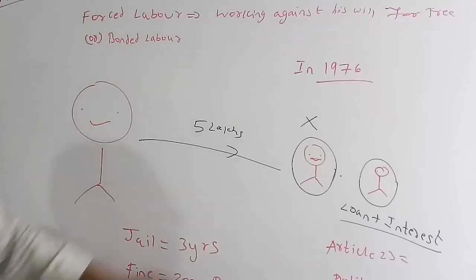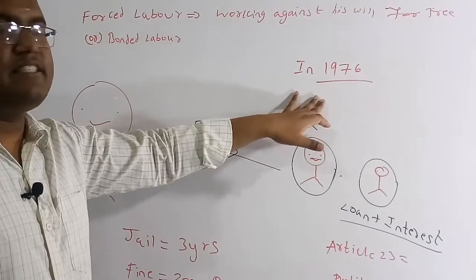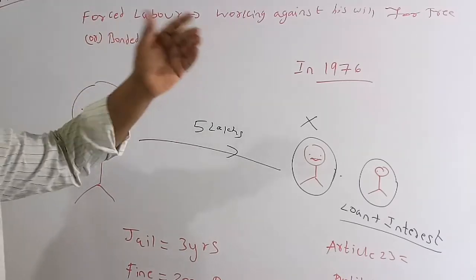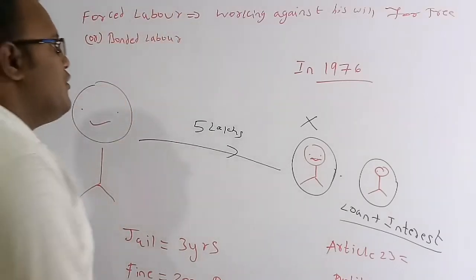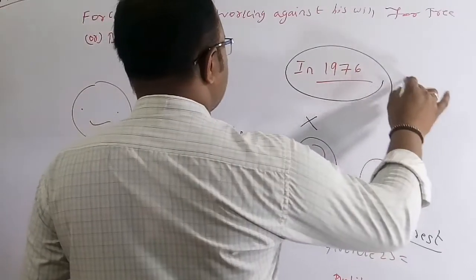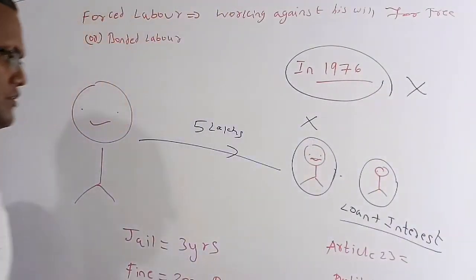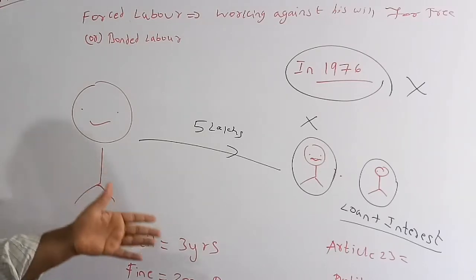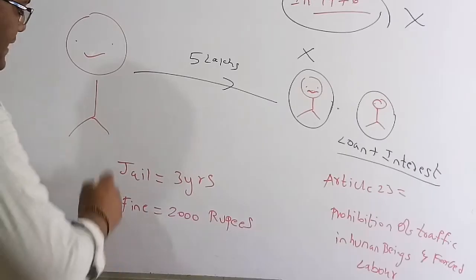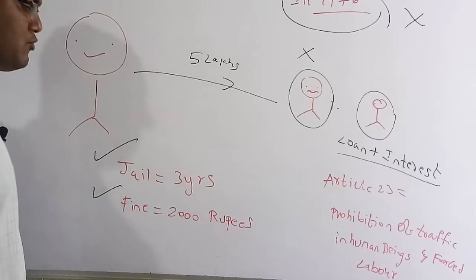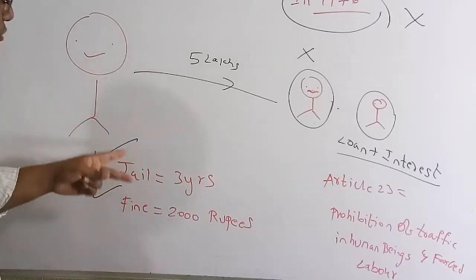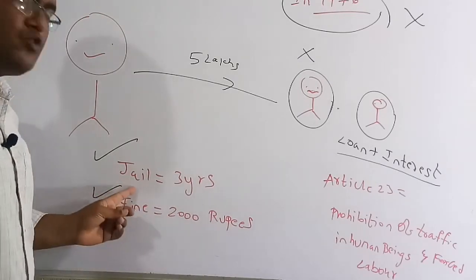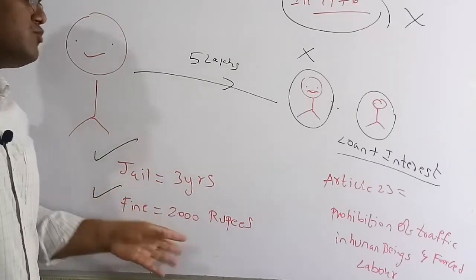In 1976 this was abolished, meaning the Bonded Labor Abolition Act was passed. So from 1976 this was removed. If you do this presently, making any person do bonded labor, you are going to get a jail term of 3 years and a fine of 2000 rupees.